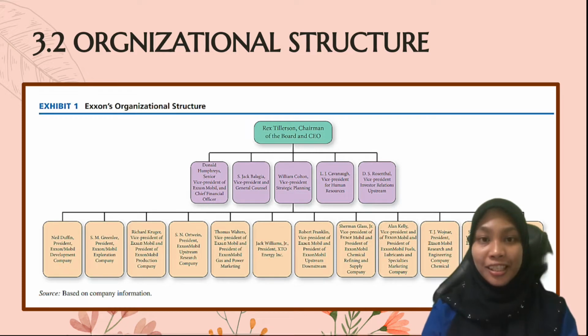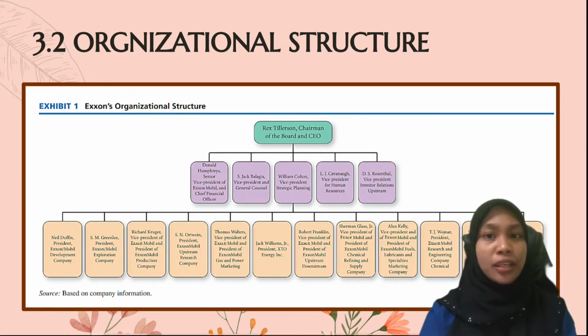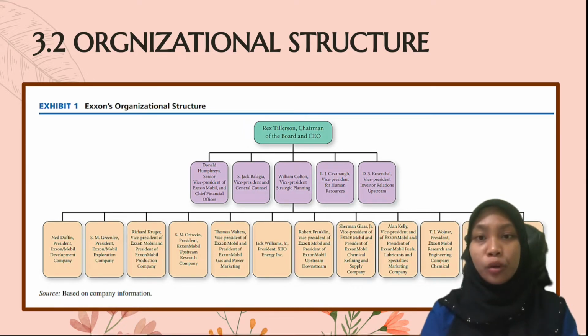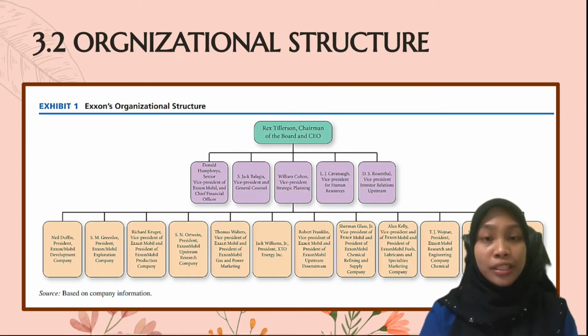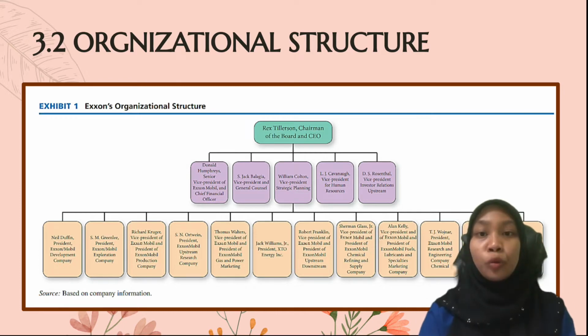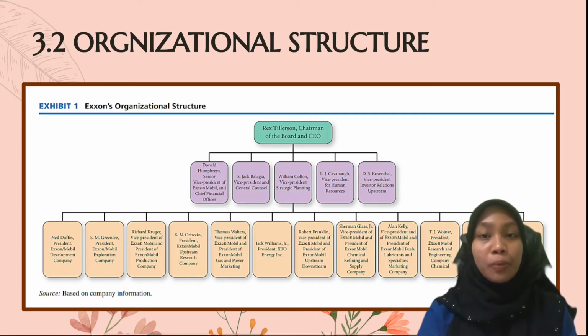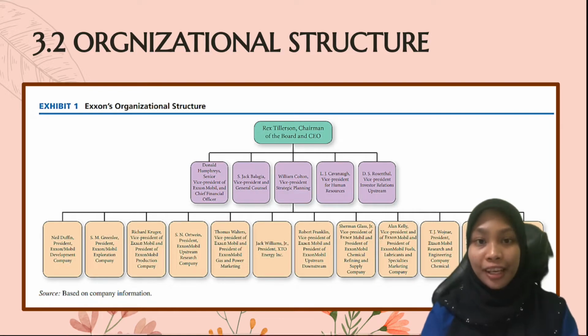Furthermore, the Vice President Strategic Planning creates specific business strategy, implements it and evaluates the result, executing the plan with regard to the company's overall long-term goal. Other than that, the Vice President for Human Resources works with the company CEO to strategically plan HR initiatives that will benefit the company and encourage more efficient and beneficial work from employees. Lastly, the Vice President Investor Relations Upstream plays a role in investor relations.